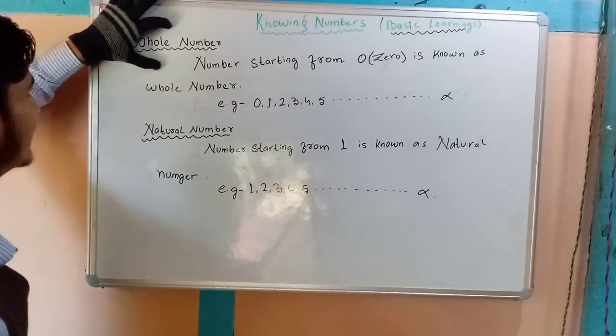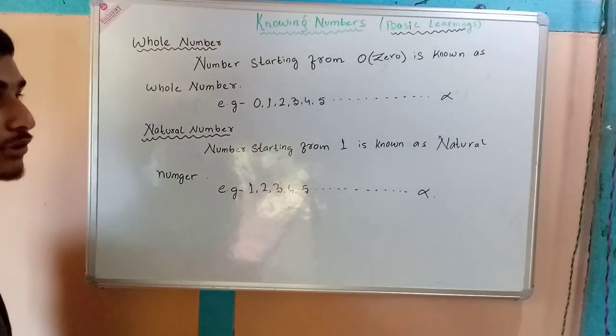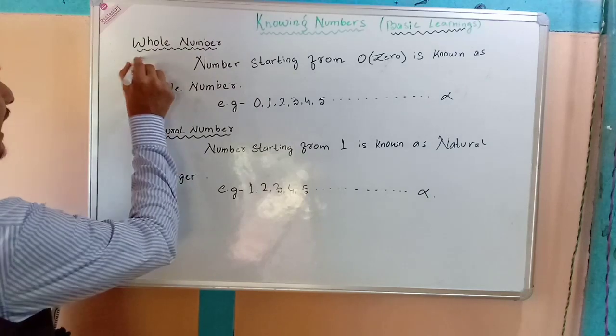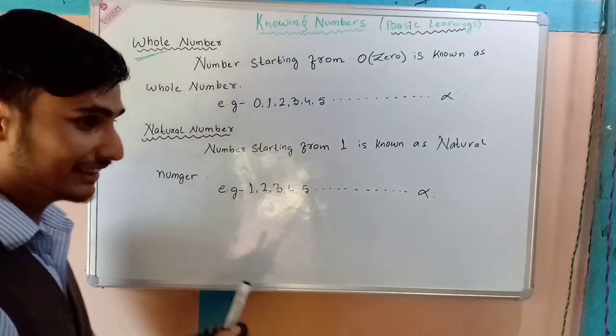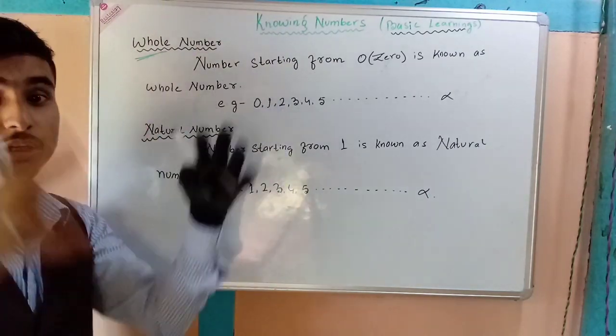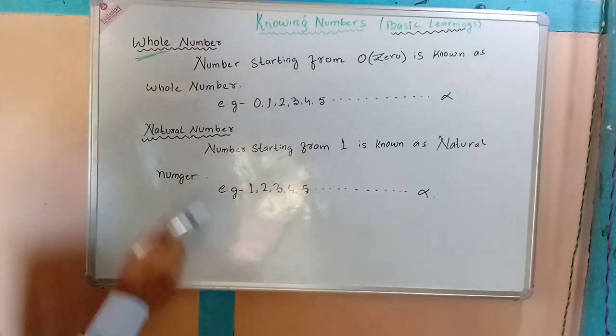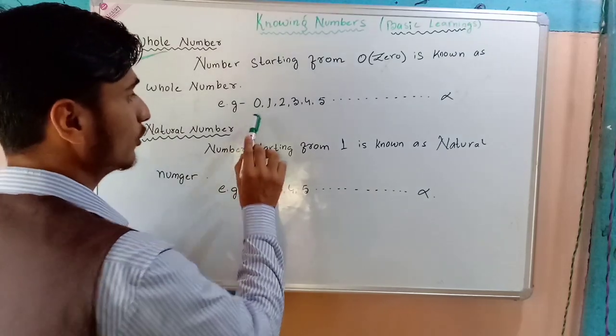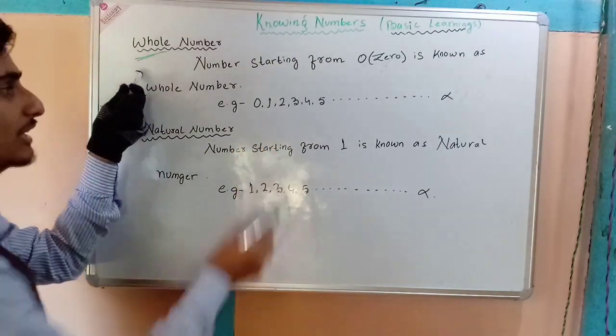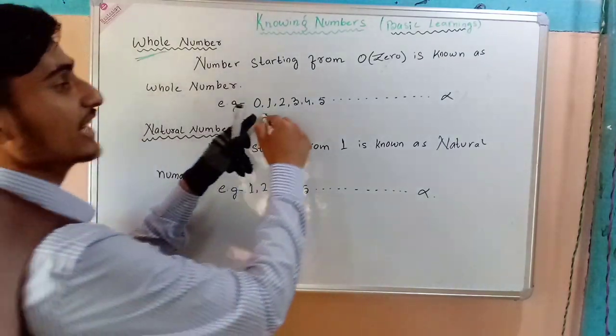By the word whole itself, we are clear that something is said to be whole, in total. So whole means 0. Whenever a number starts from 0, we call it a whole number. Starting from 0 and it never ends.